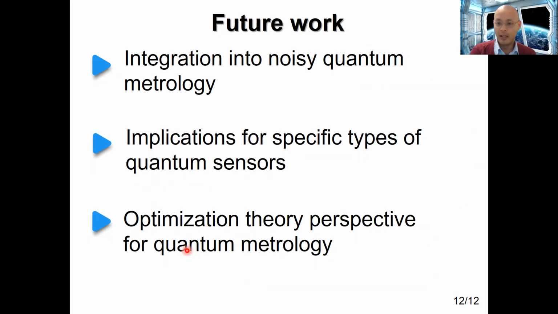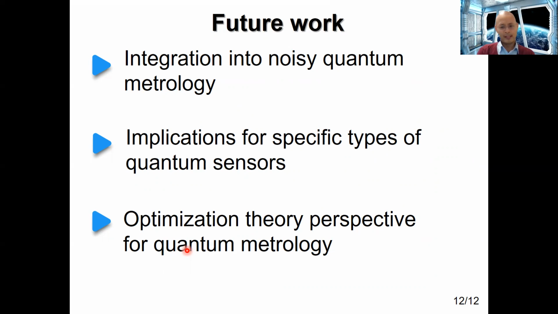So, in short, we have now given a new approach to this multi-parameter estimation problem by using deep insights from optimization theory. And we envision that because the evaluation of the whole level Cramer-Rao bound becomes much simpler, easier, and at many times analytic, these results can be used to give us new insights into, for example, problems like noisy quantum metrology, which is very important for us to have quantum sensors that work in noisy environments.